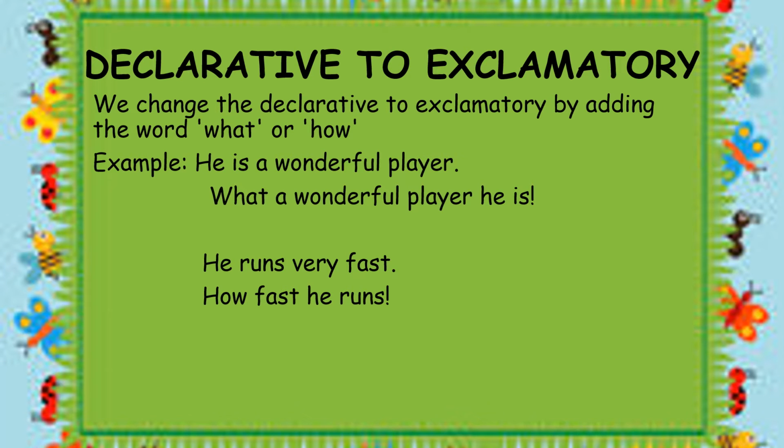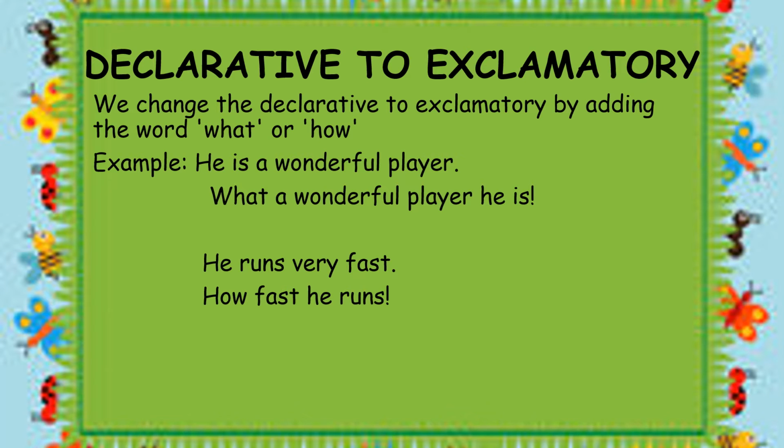Now let us see how to change a declarative sentence to exclamatory sentence. We change the declarative to exclamatory by adding the word what or how. So in a declarative sentence, if you have the articles a or an, then we begin the exclamatory sentence using what. But if there is no a or an, then we begin the exclamatory sentence by using how.